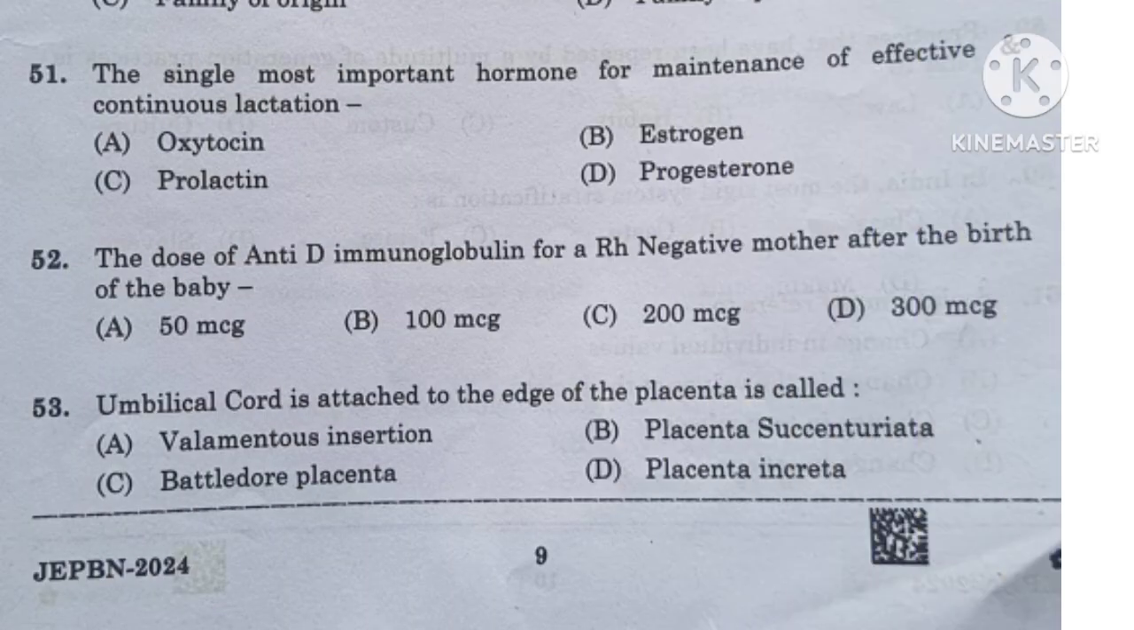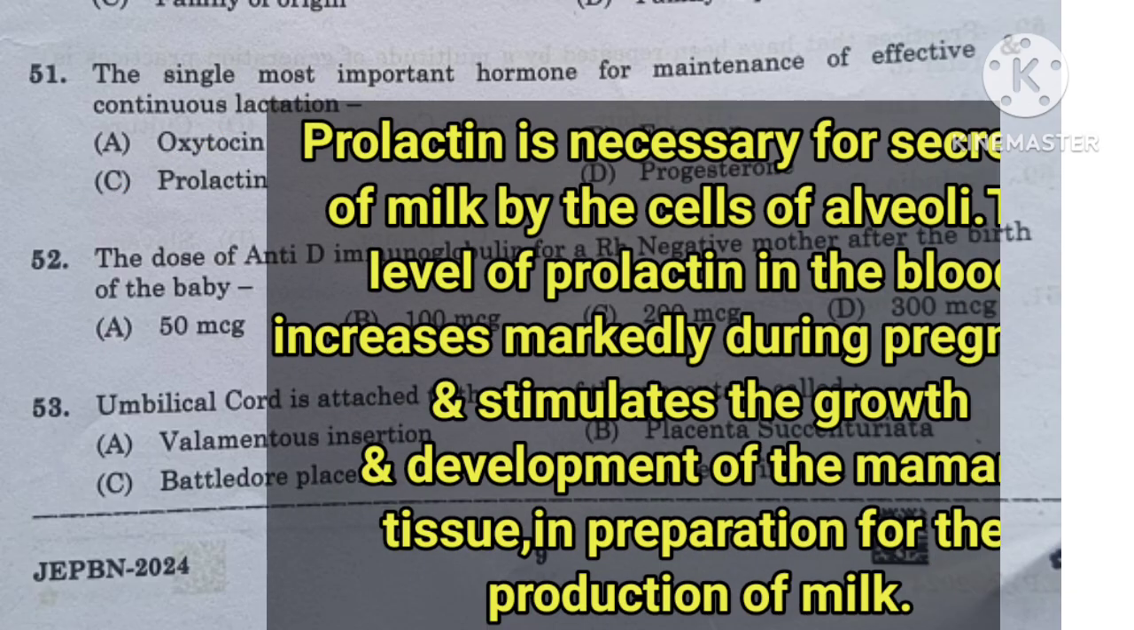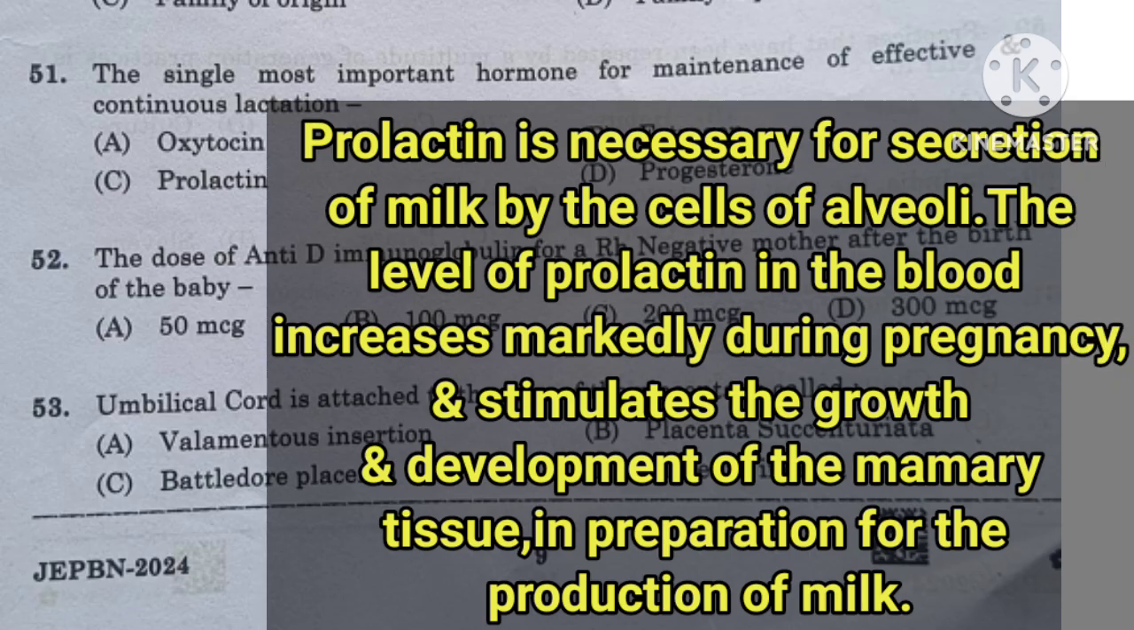Question number 51. The single most important hormone for maintenance of effective and continuous lactation: option A oxytocin, option B estrogen, option C prolactin, or option D progesterone. And here the right answer is option C prolactin. Prolactin is necessary for the secretion of milk by the cells of the alveoli. The level of prolactin in the blood increases markedly during pregnancy and stimulates the growth and development of the mammary tissue in preparation for the production of milk.